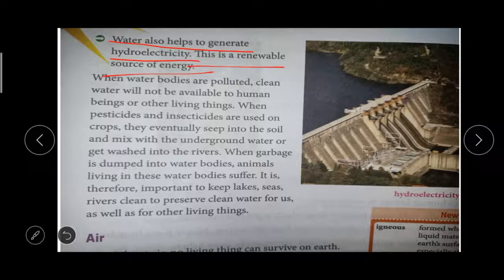From that you can understand how we are polluting our environment, how we are polluting our water bodies. Because of our mistakes so many living things are affected, right? We are using insecticide, we are using pesticide, and we are dumping garbage into water bodies. We are connecting the waste water pipe into the water body. One mistake makes a hugely harmful effect on other living things. This waste is dumped not only by you or me, but also by the people who are taking care of the waste material. They are dumping the waste into the water bodies and into the sea.